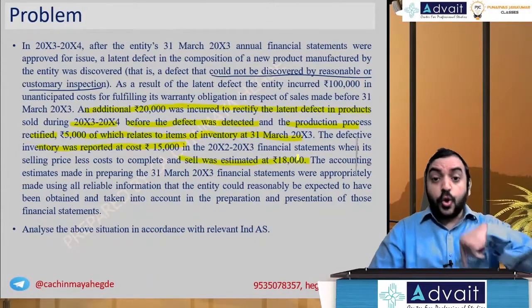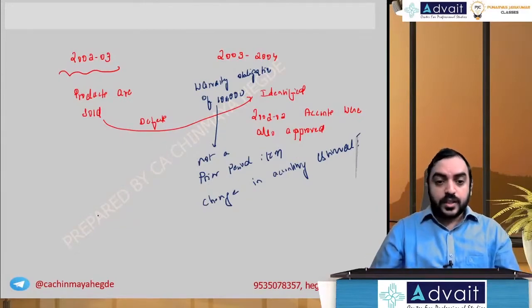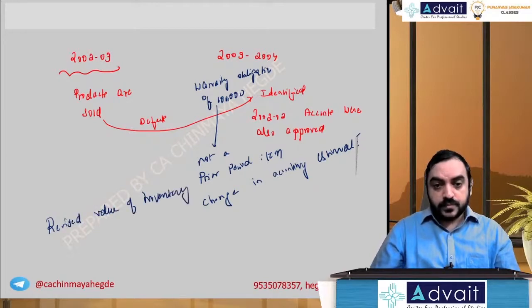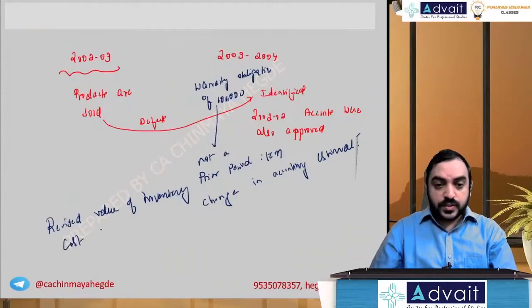Now this opening inventory needs to be rectified, so the revised value of inventory: cost on 31/3/2003 is, they said, 15,000, and NRV.